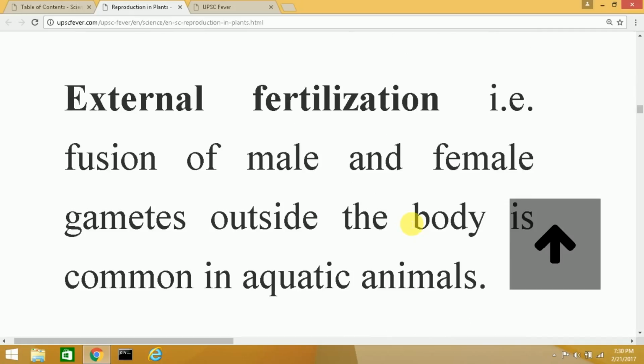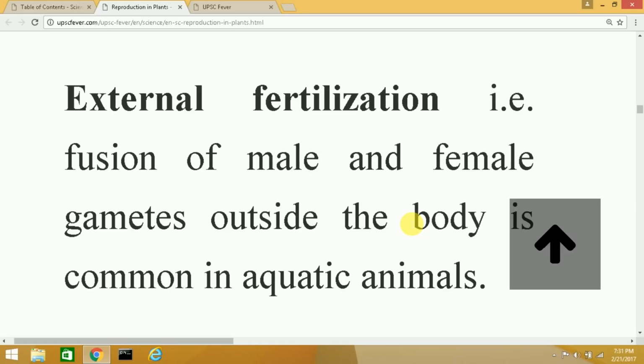In internal fertilization, as seen in humans and most mammals, the fusion of male and female gametes takes place inside the body, whereas in external fertilization, it takes place outside of the body, and this is common in aquatic animals, fishes, crocodiles, snakes, etc. Again, depending upon the way in which the young ones are born, animals are classified into two types: viviparous animals give birth to young ones, whereas oviparous animals lay eggs.